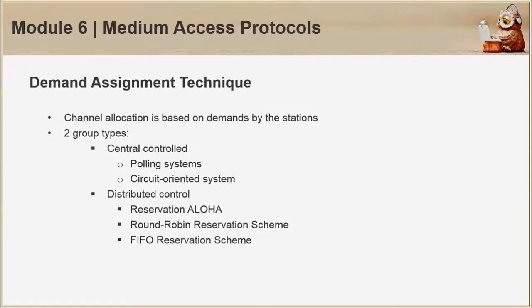The third technique is demand assignment. Channel allocation is based on the demands by the stations. It has two group types, central controlled and distributed control.